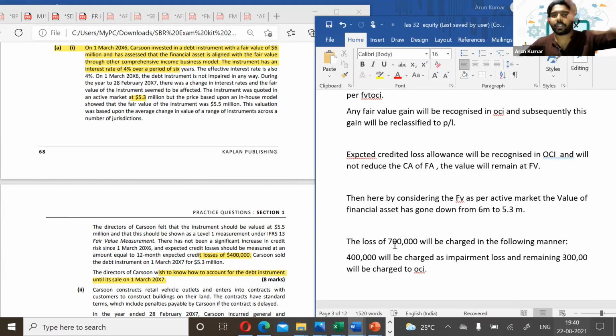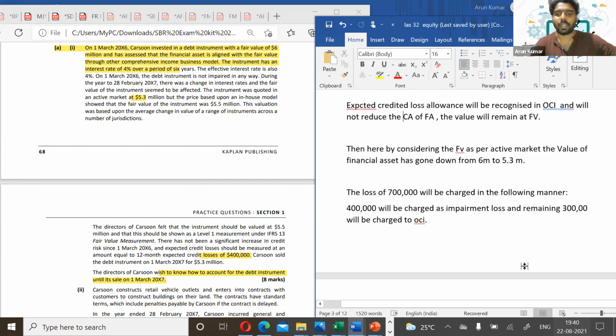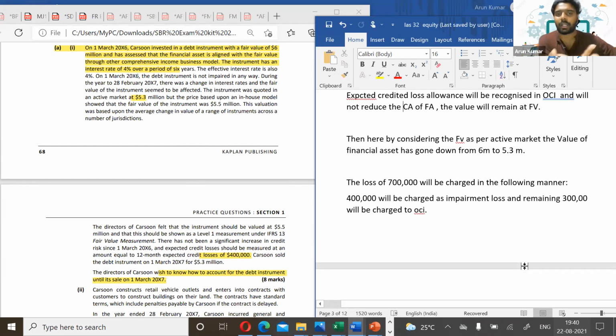So it's a result of these two adjusting entries. The total loss of 700,000 will be charged in the following manner. 400,000 will get charged as impairment loss, and the remaining 300,000 should be charged to OCA. Here they have not asked for any entries, so it's not required to pass the entry. But if you are more knowledgeable about the accounting entries, you can pass the entry there. Then it will give better clarity to your answer.